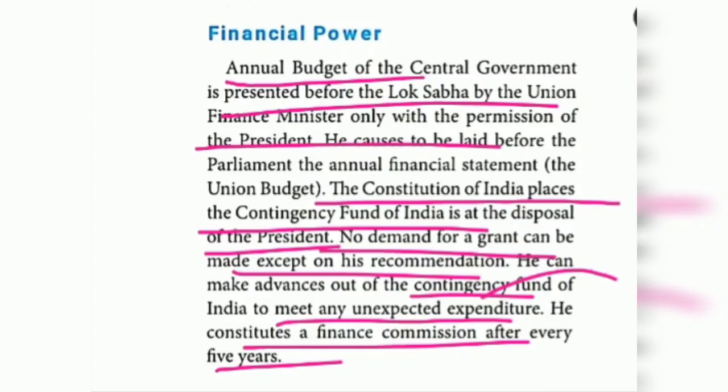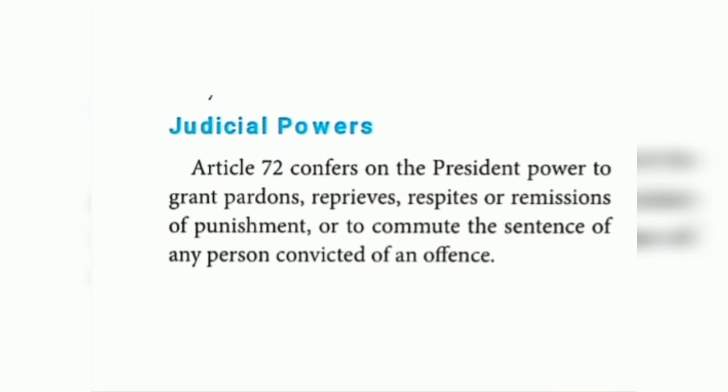Second, the Constitution of India provides the contingency fund to the president, which he can use during an emergency situation to meet unexpected expenditure.